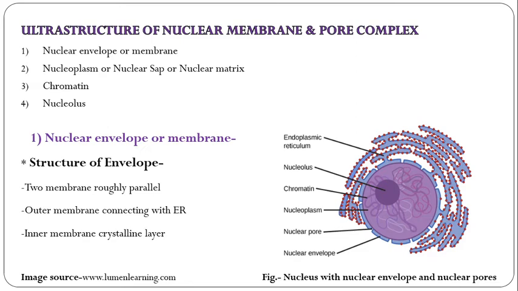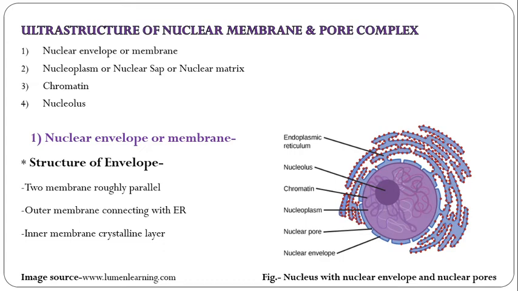The inner membrane possesses a crystalline layer, often coated with filaments and fibrous structures, some of which extend deeper into the nucleus and others may attach to the chromatin materials.